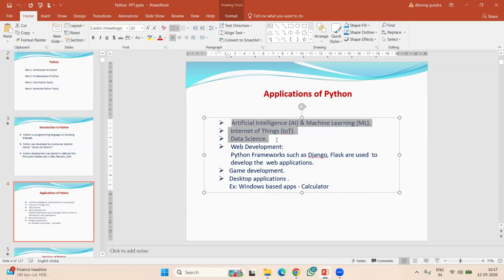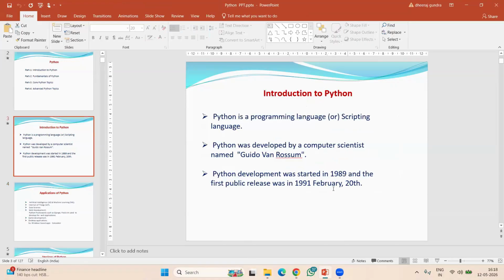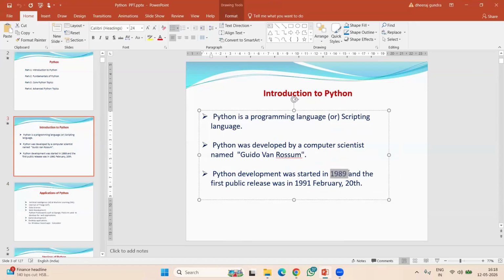Python-related frameworks also became very popular, for example, Django. Slowly, we are using Python in different domains and different areas, and we are able to design different types of applications using Python.